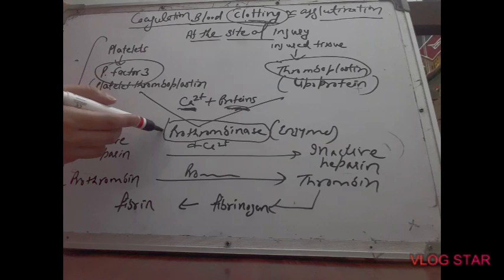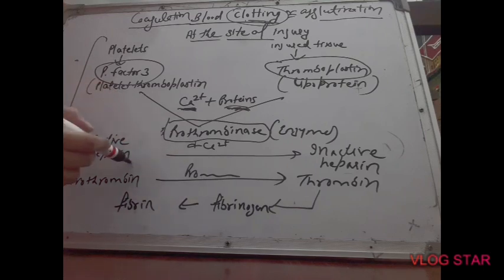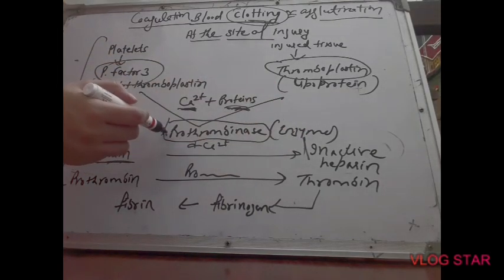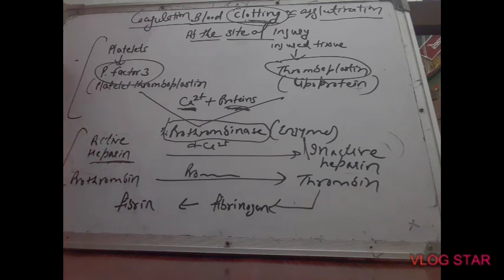What are the functions of enzymes? To catalyze some chemical reactions. So prothrombinase catalyzes the conversion of active heparin into inactive heparin; it actually causes inactivation of heparin. This is the first step of blood clotting.